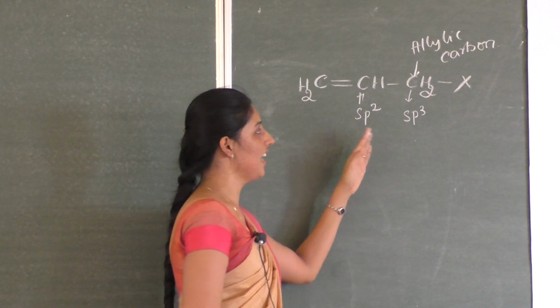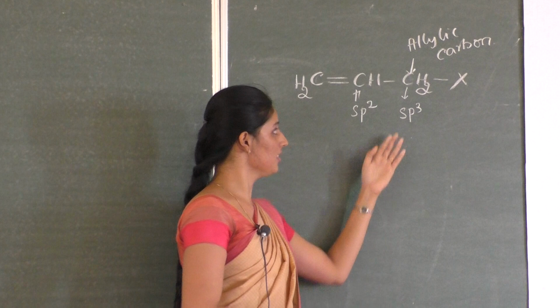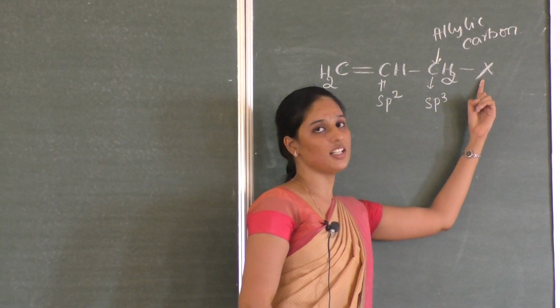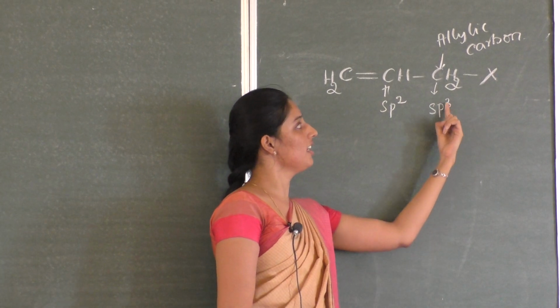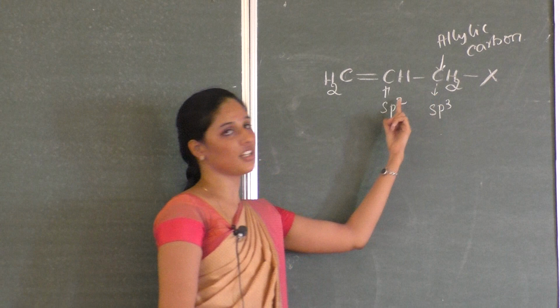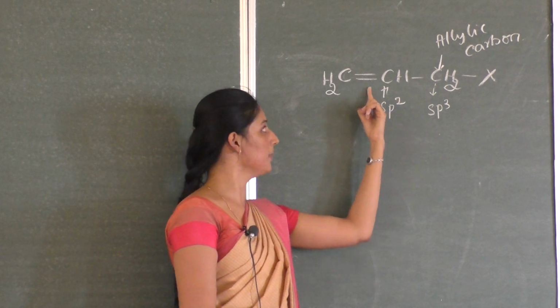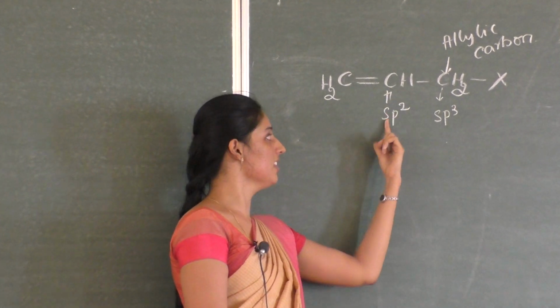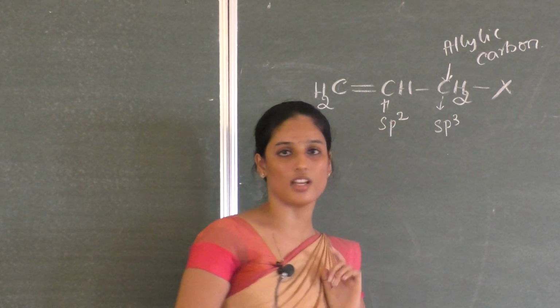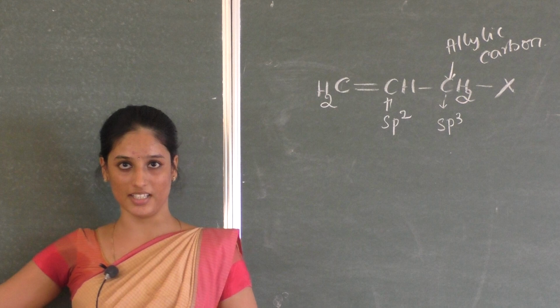This allylic halide comes under the same classification because the halogen atom is attached to an sp3 hybridized carbon only. But this sp3 hybridized carbon is adjacent to a doubly bonded carbon atom, that means an sp2 hybridized carbon atom. So this class of compounds are called allylic halides.